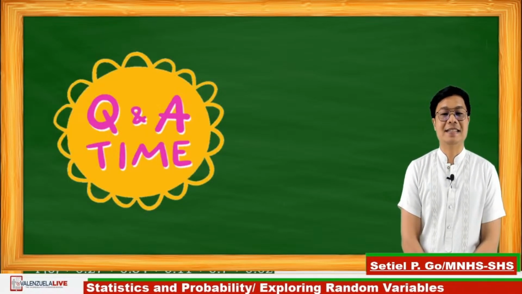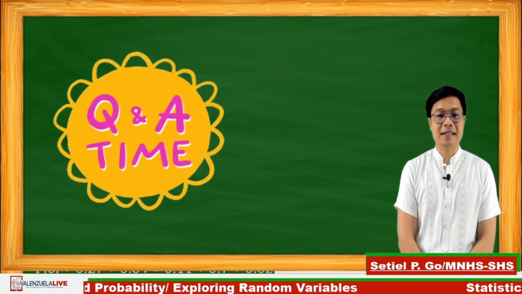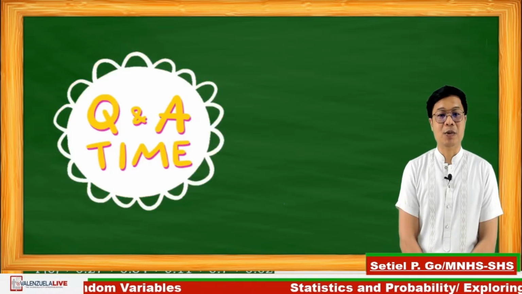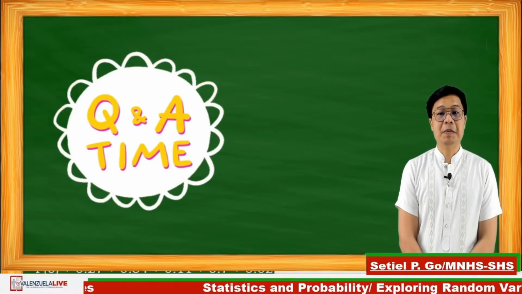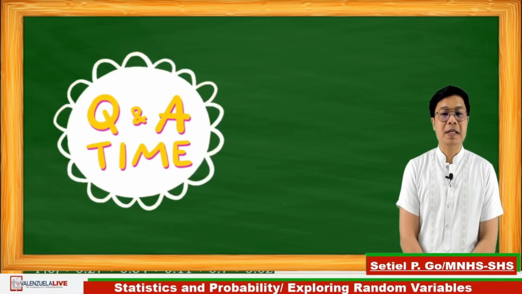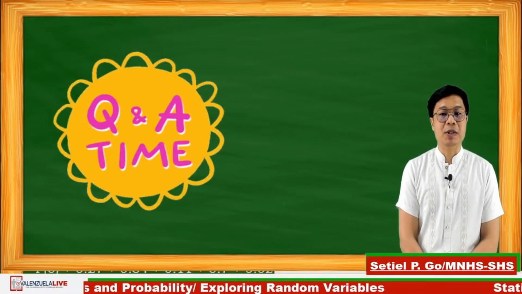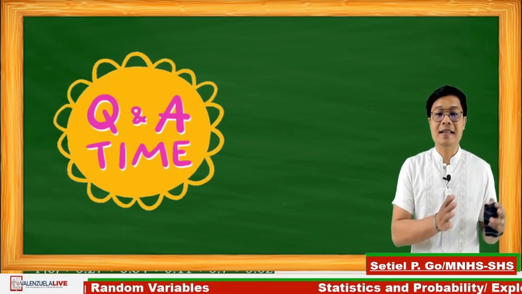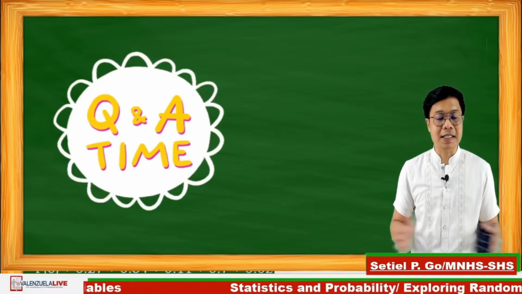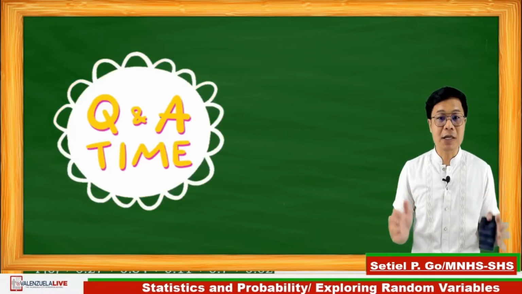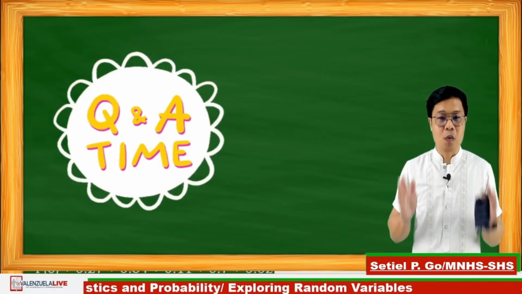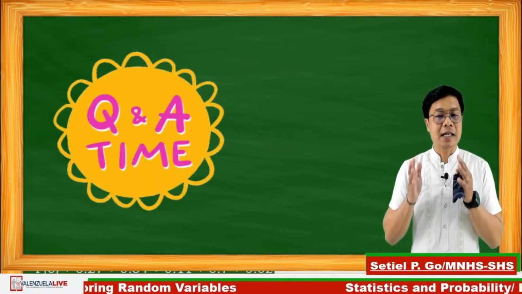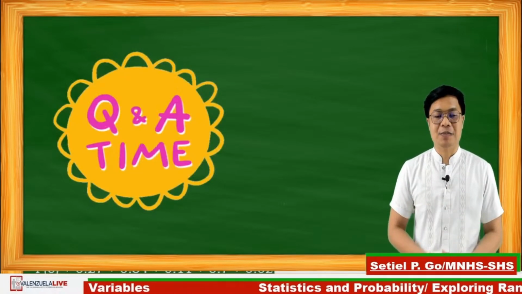Okay, the answer goes like this. Using property number 1, wherein the probability of an event is greater than or equal to 0, but less than or equal to 1. Meaning, the probability of an event can be 0, and in between, and also it can be equal to 1, but not greater than 1 and not less than 0. And of course, the sum of all the probabilities must be exactly equal to 1. And if your question is the probability is greater than 1, definitely it will not represent a probability distribution.